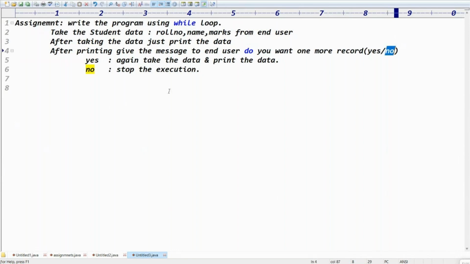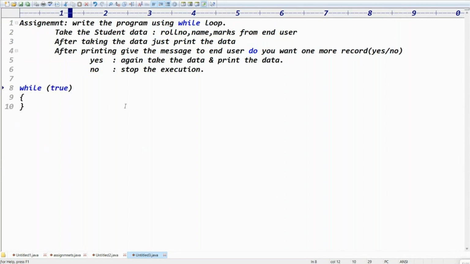If you don't know the number of iterations, as I told you in the previous assignment, take while(true). While(true) means the loop is repeated multiple times. In this, check the if condition: if it is no, then you can break it. While(true) means how many times to repeat? One time or n number of times? While(true) means infinite times. It has to stop when the if condition is matched with no. When we enter no, we can stop the infinite loop.